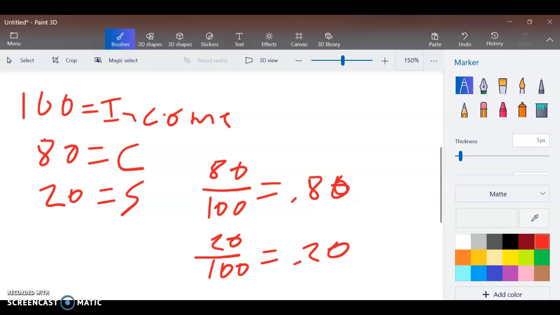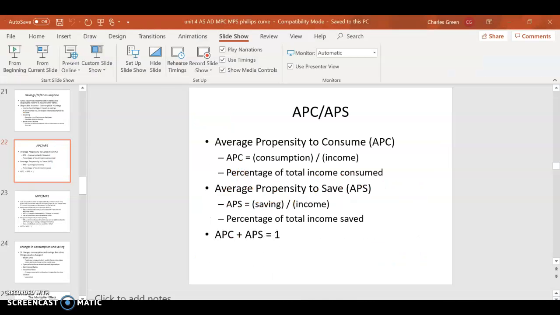But if you notice, my APC is 0.8, and my APS is 0.2. So what that means is for every dollar I make, 80 cents of that dollar is going toward consumption, and 20 cents of it is going toward savings. And if you add those two together, you should get a value of 1, because all money is either consumed or saved.